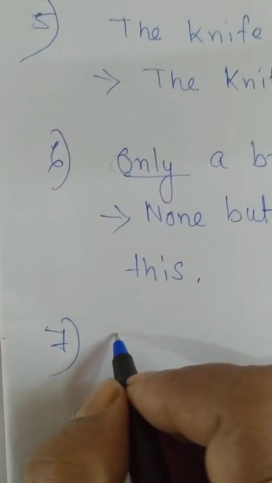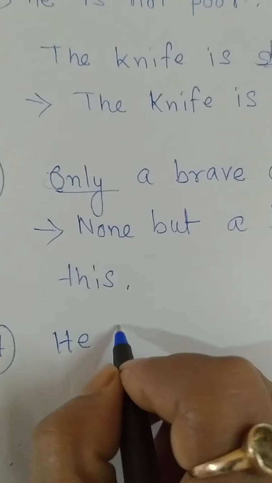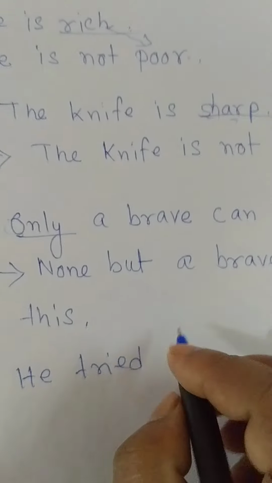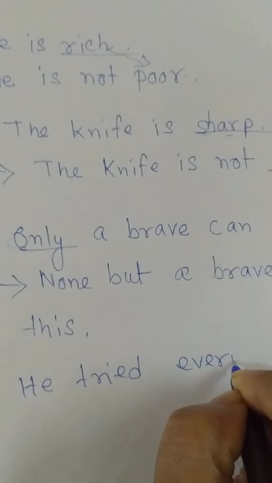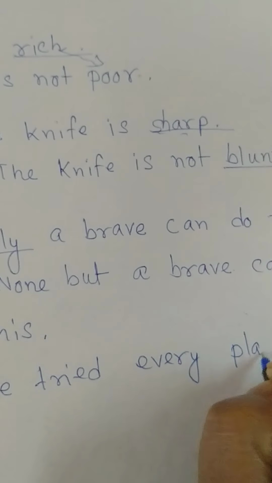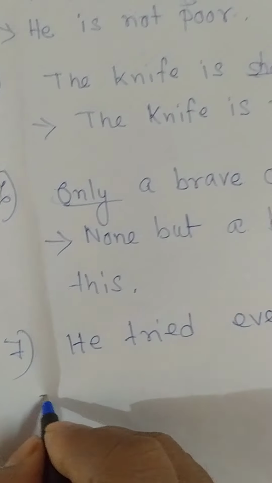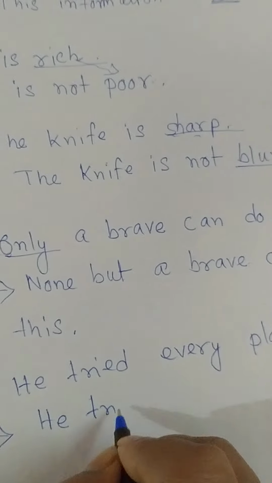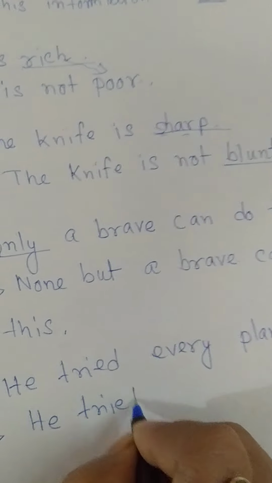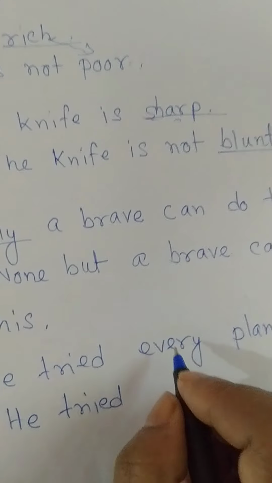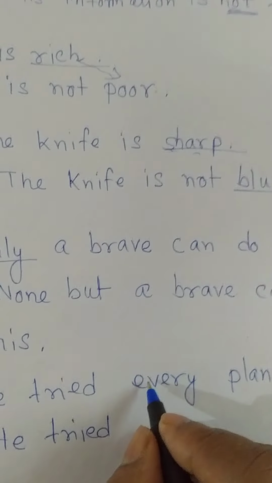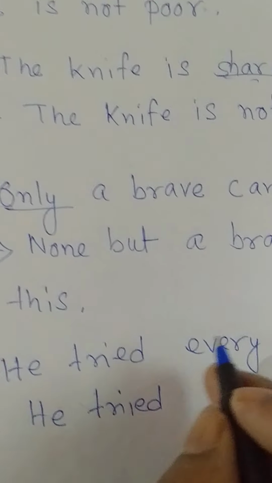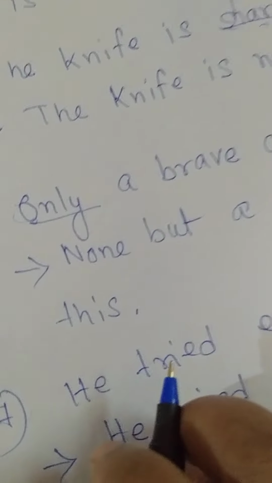He tried every plan. So what is the opposite of every? So what will be the answer?